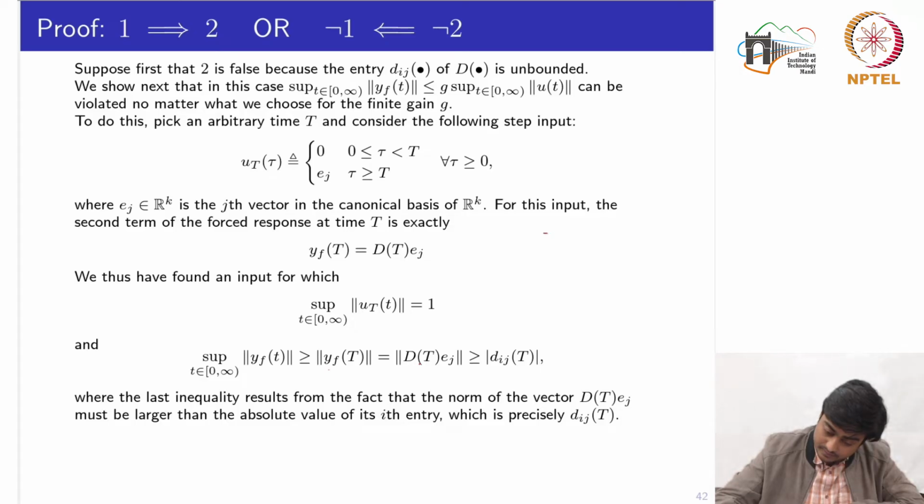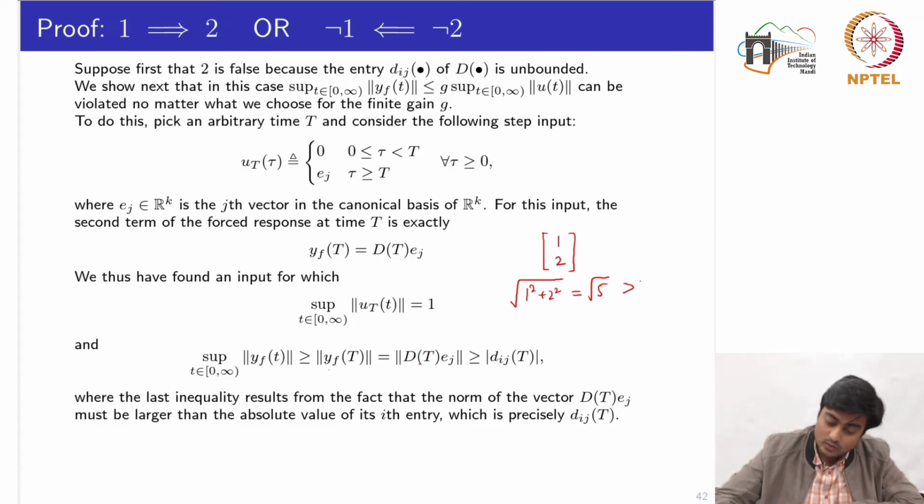Let's say we have a vector given by 1 and 2. Now if I compute the norm of this vector, let's take the 2-norm, it would be given by the square root of 1 squared plus 2 squared, which is root 5. Now the norm of this vector is greater than the absolute value of all its entries.